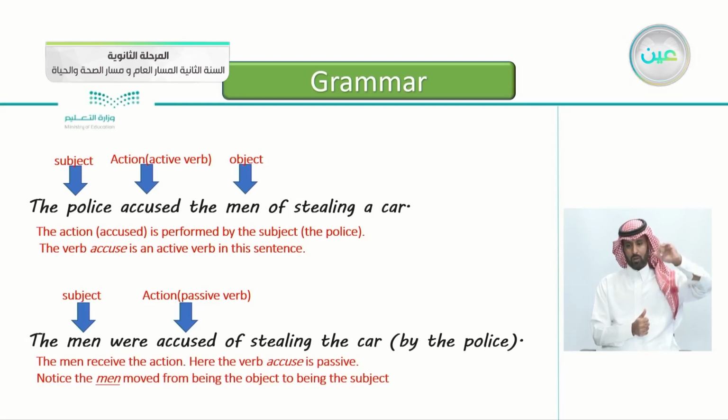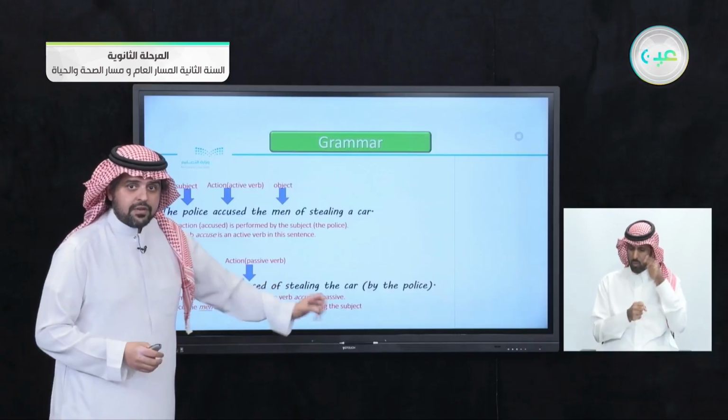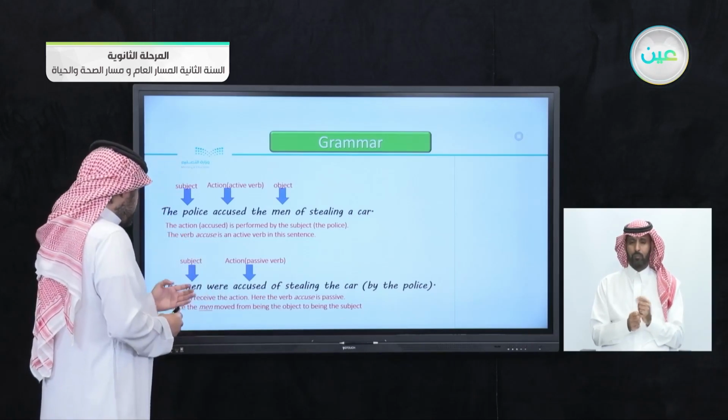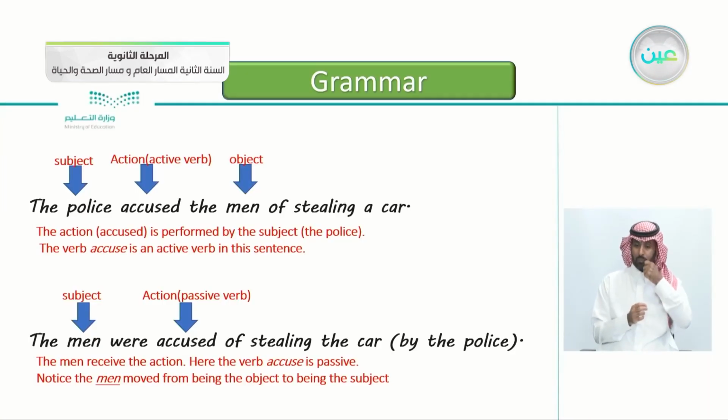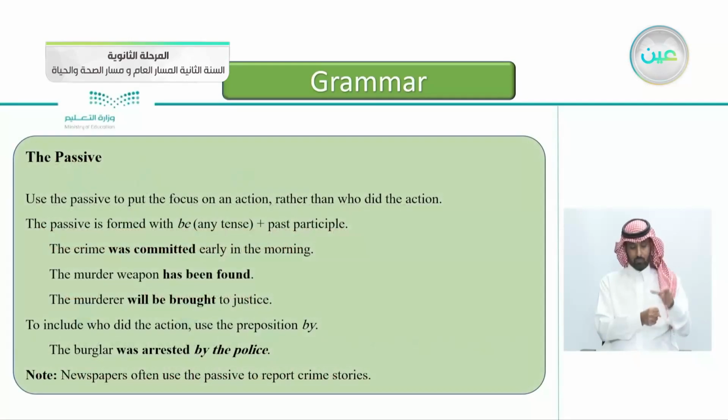So the men here receive the action. Here the verb accuse is passive. This is the passive form of the sentence. Notice here the men moved from being the object to acting as a subject. So this is the passive.